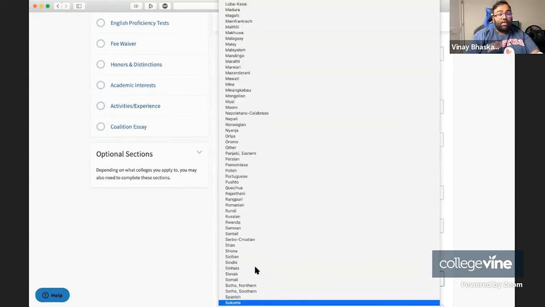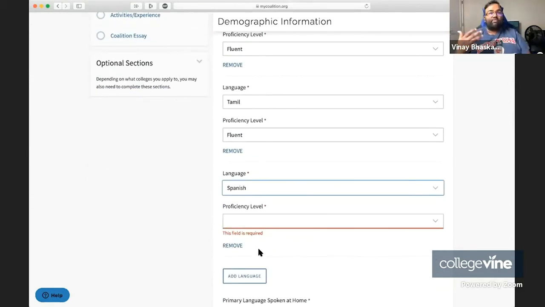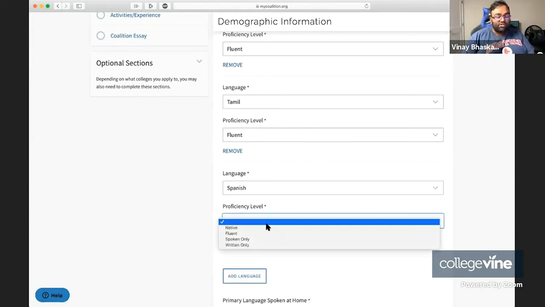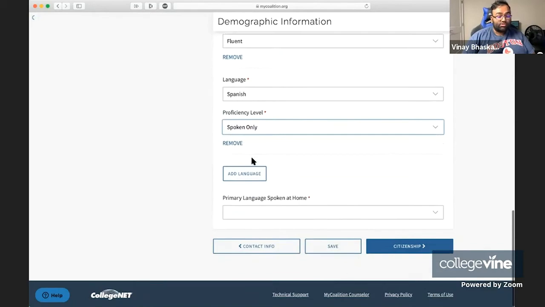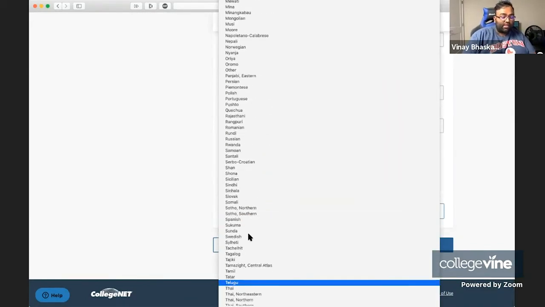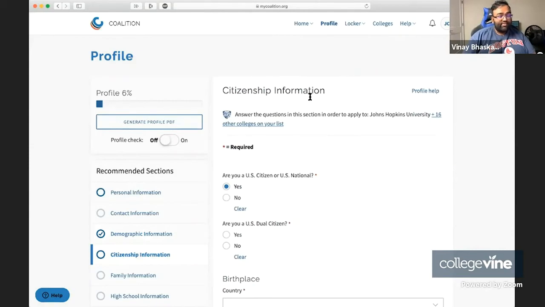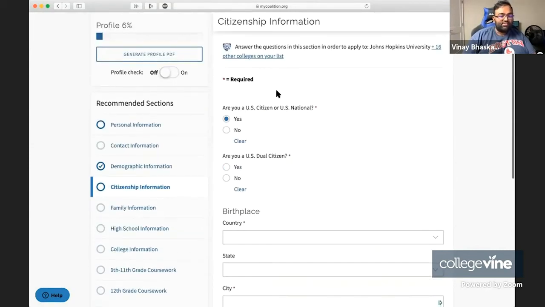terms, right? Now, one thing to keep in mind is that Spanish was a language that I took in high school, so I have that proficiency from my high school experience. In general, if you've spent 4 or 5 or 6 years in a language class, it is going to be a bit of a red flag if you aren't even able to put that you're proficient at the spoken level in Spanish. And then obviously they're going to ask what the primary language you speak at home is. In my case, that would have been Telugu, but it really is just up to whatever your family situation is.